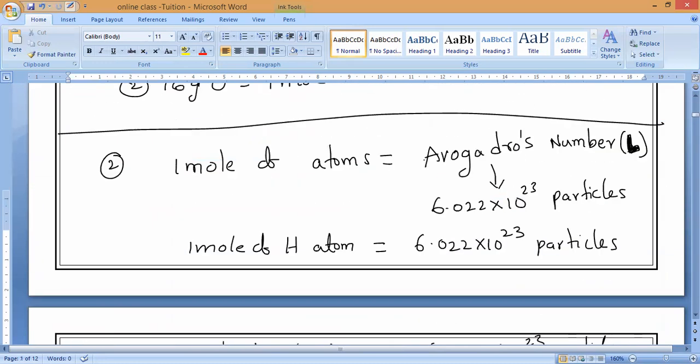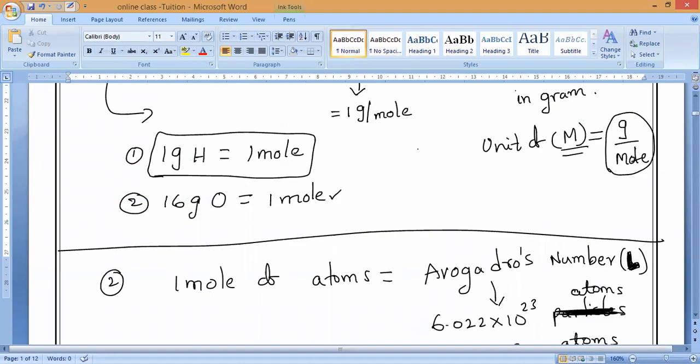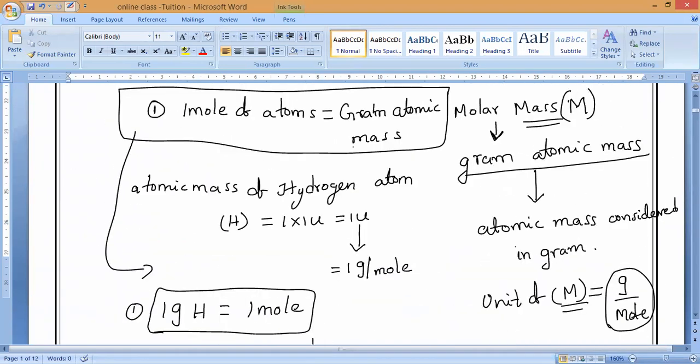Are you clear? Any doubt? Now please ask me. No, sir, no problem. Here also I have written particles, but you should not write particles. Here we are discussing what, guys? Presently we are discussing atoms, so you should write atoms only. Here also we are discussing atoms, so we should write atoms only. Everywhere we have to remember that.